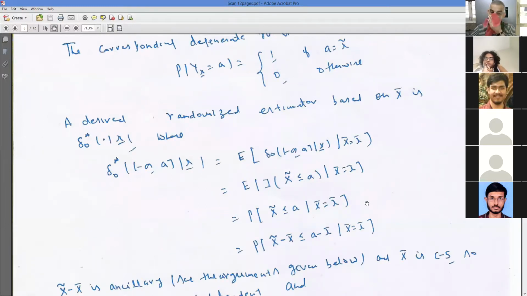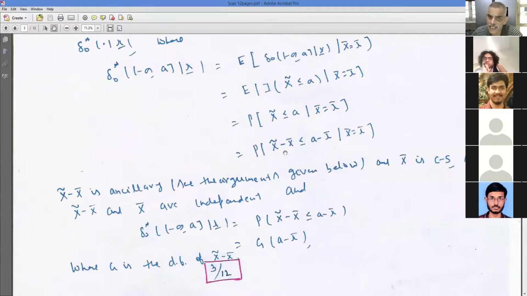So what you need to find out is, what is this? Now note that X delta minus X bar is ancillary, right? Because X delta is the sample median and X bar is the sample mean. So if you consider the difference, it would be ancillary. I can show you later on how to show a given statistic is ancillary. So I subtract X bar here, which is equivalent to saying that X delta minus X bar is less than or equal to A minus X bar, because this X bar is the same as this X bar.